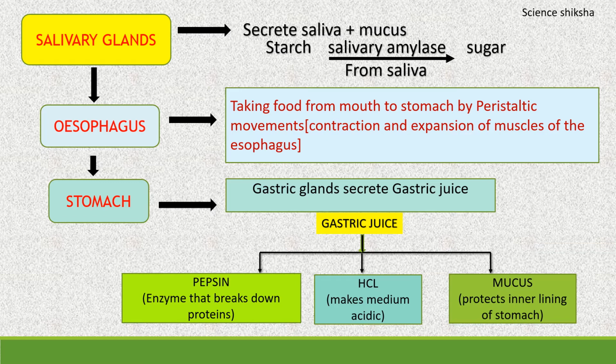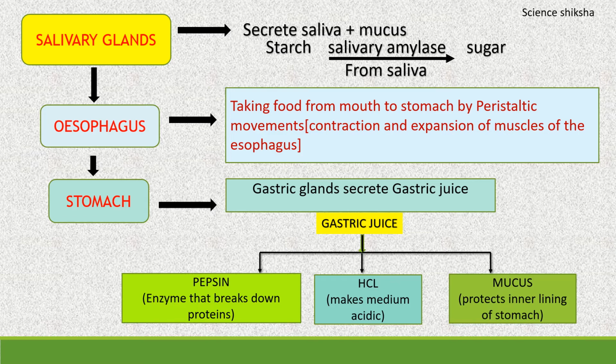The stomach is a J-shaped organ present on the left side of the abdomen, and the food is further digested in the stomach. In the stomach, there are some glands present in the walls which secrete the gastric juice. These gastric glands secrete the gastric juice which contains the enzyme pepsin, which is present in the inactive form known as propepsin. Another secretion is the HCl, that is hydrochloric acid, and the third secretion is the mucus.